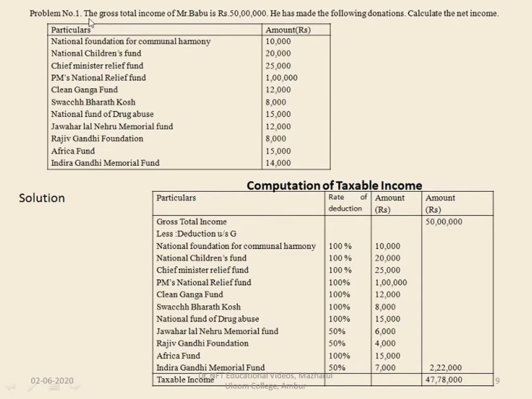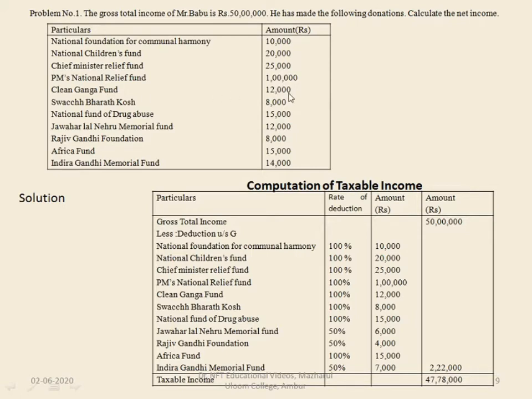Now going on to the problem, the gross total income of Mr. Babu is rupees 50 lakhs. He has made the following donations. Calculate the net income. National Foundation for Communal Harmony is given 10,000. National Children's Fund 20,000. Chief Minister Relief Fund 25,000. Prime Minister's National Relief Fund 1 lakh.